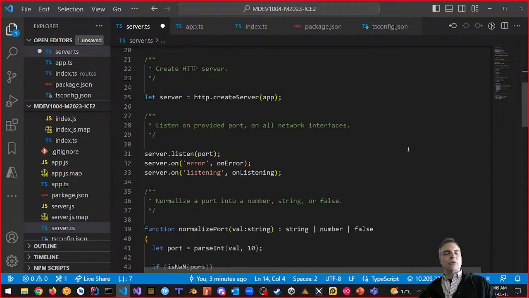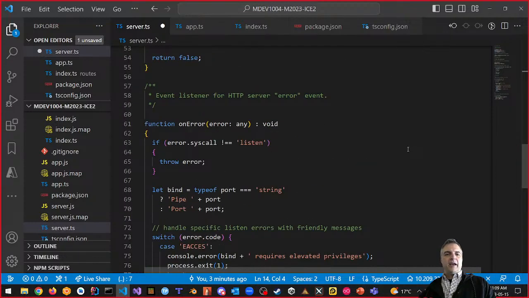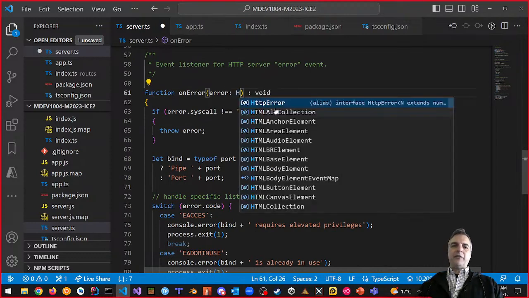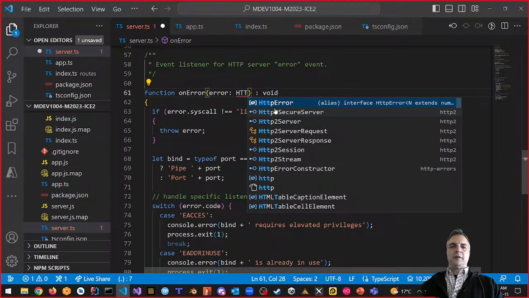And now if I scroll down, right? And if I say, well, this error is of type HTTP error, does it fix my problem? Here's my error.